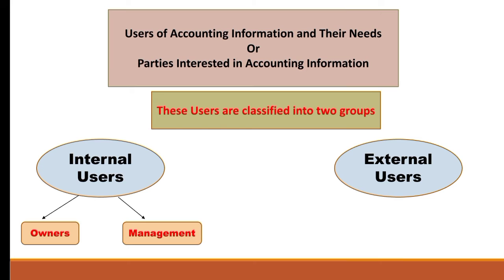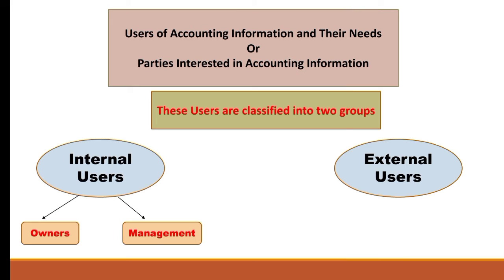However, most of the needs of the management are met by unpublished internal reports. Now what are unpublished internal reports? Unpublished internal reports provide information relating to the cost of a product, speed of increase in cost of production, profitability of each product, and reasons for increase or decrease in sales and profit. So these are some of the information which the management gets from unpublished or internal reports.